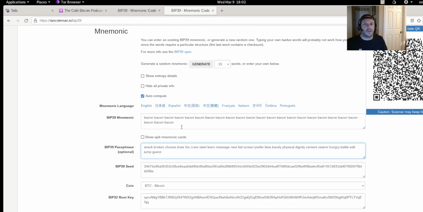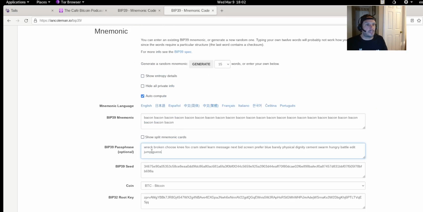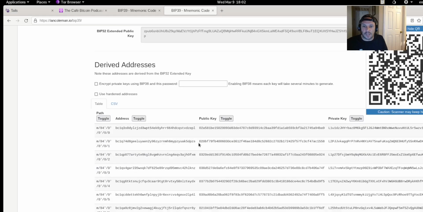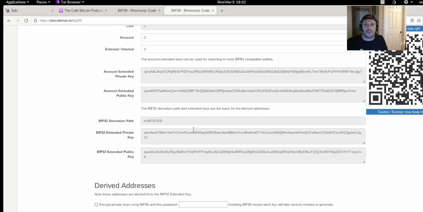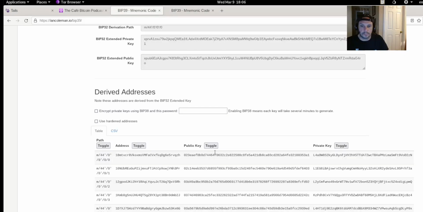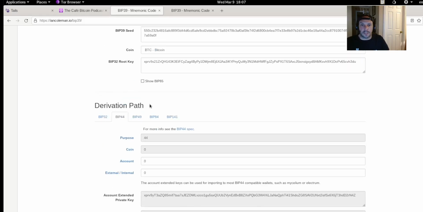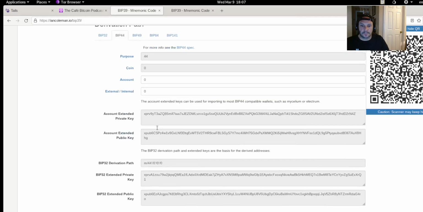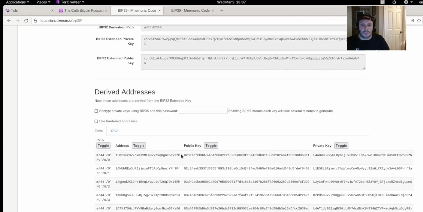Now, one thing I would do is I wouldn't put these spaces in, because the spaces count too. So if you see, I have P1 here for that first address. Let me pause this real quick and I'll take out the spaces. All right, so that first address with the spaces on the BIP39 passphrase. See spaces here.